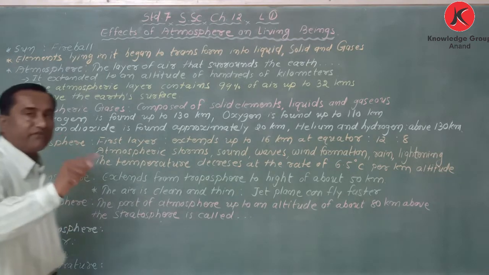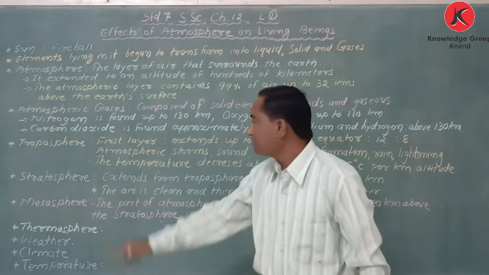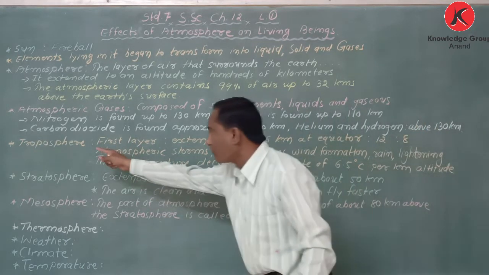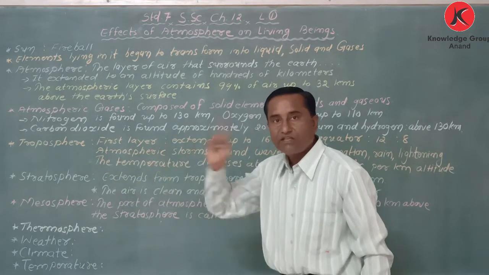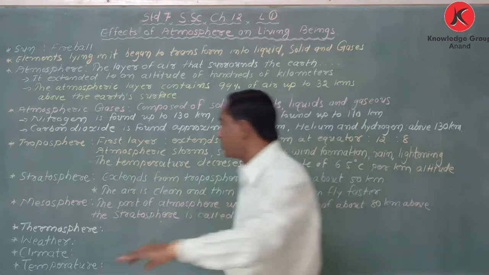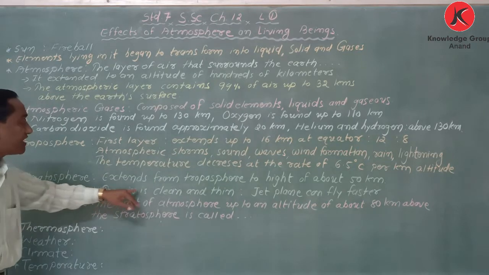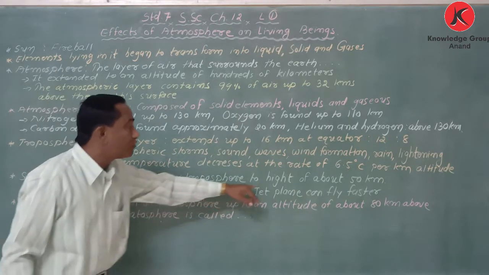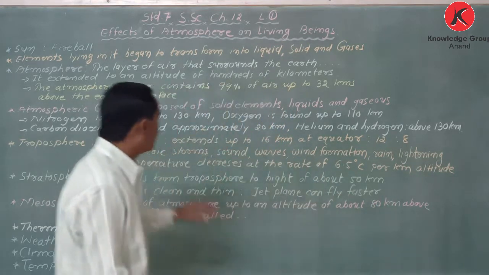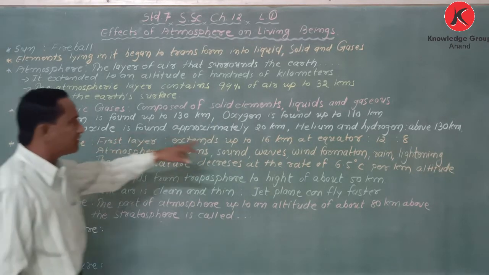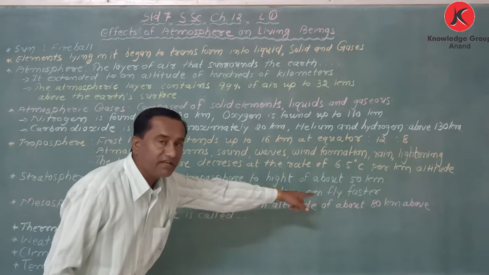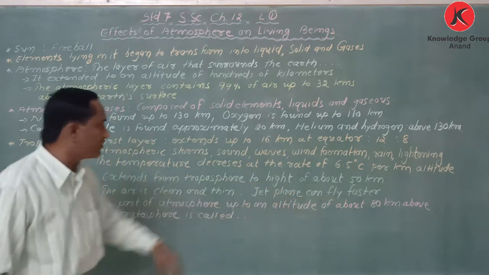Second, after the troposphere, the second layer is called the stratosphere. In the atmosphere, four layers are there. The troposphere I have already explained. The second one is called the stratosphere. It extends from the troposphere, at 16 kilometers, to a height of about 50 kilometers.